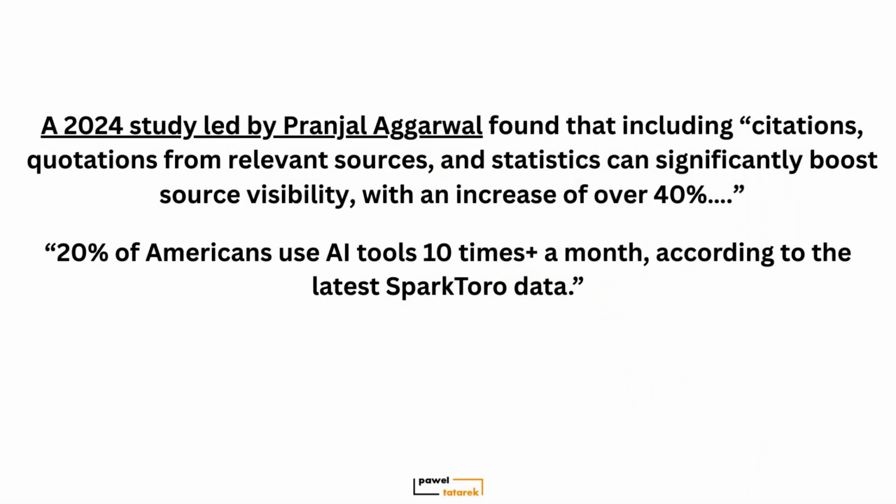And here's a hack. Whether you're quoting stats or experts, name sources directly in the same sentence. Like above: "A 2024 study led by Pranjal Agarwal found", or "according to the latest SparkToro data." Attributing data and sources like this reinforces trust and makes a clean, standalone quote AI can cite directly.